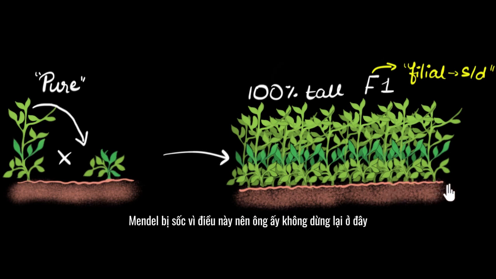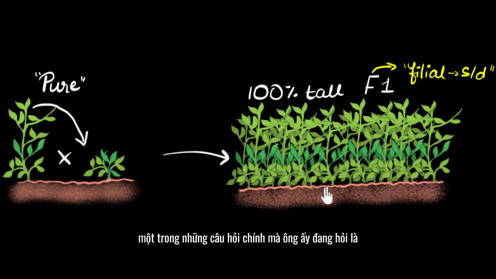So he didn't stop over here. He started asking questions. One of the main questions he was asking is, are these tall plants the same as the parent tall plant? They look the same because they have the same height, but are they really the same? Is this also a pure tall plant? That's the question he started asking. And to answer that question, you know what he did? He did another experiment.